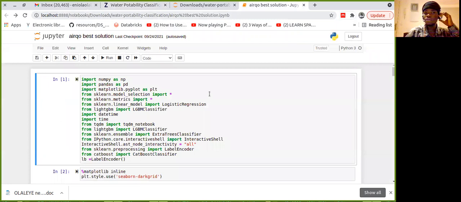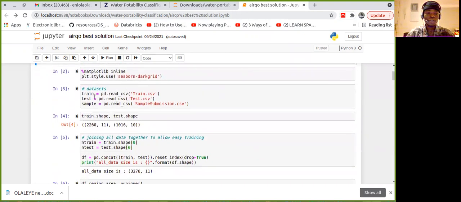Yeah, so the first thing we do in every competition, or if you're working in a real-world scenario also, you have to import the libraries you are going to be using. So yeah, these are all the libraries I'm going to be using. I'll just quickly skip that.